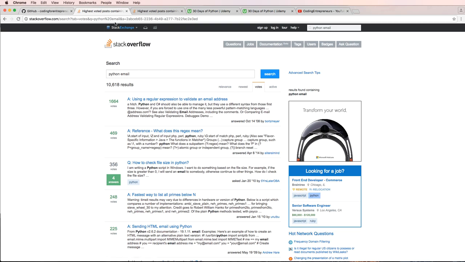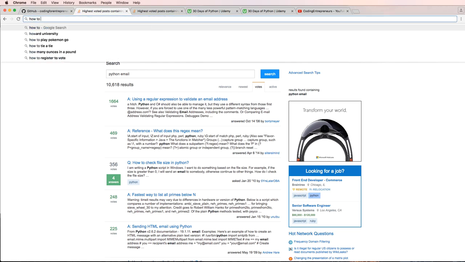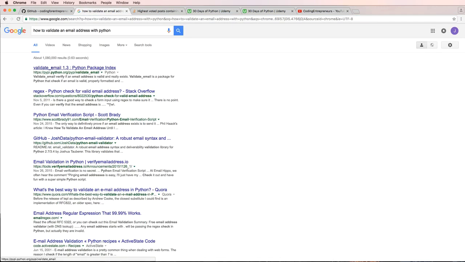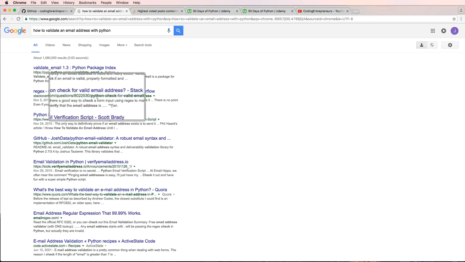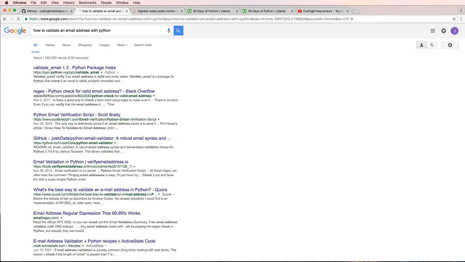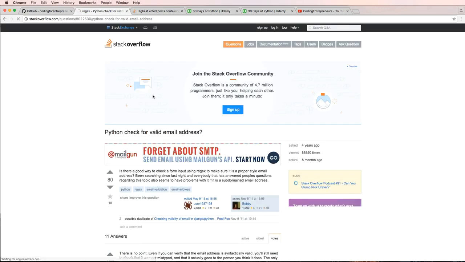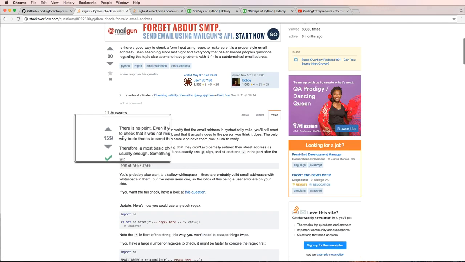But the nice thing about Stack Overflow too is you can actually search things like how to validate an email address with Python. You do a Google search and that will likely give you a Stack Overflow actual response. You know, sometimes you'll see other tutorials and stuff like that, but usually Stack Overflow will be on there and you'll just click on it and then you'll look at the answers and the top voted answer, and this will likely give you some sort of answer there, which will save you a ton of time in many cases.